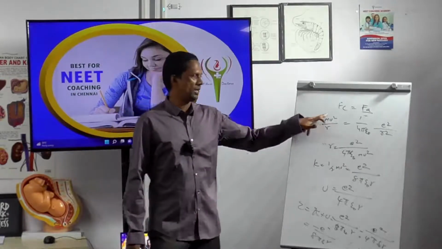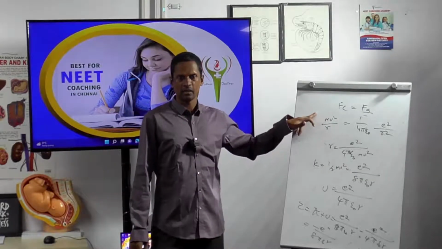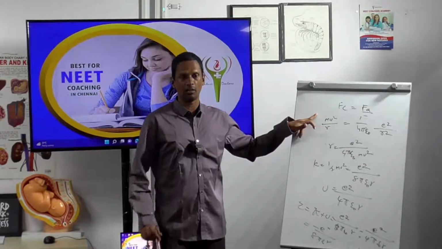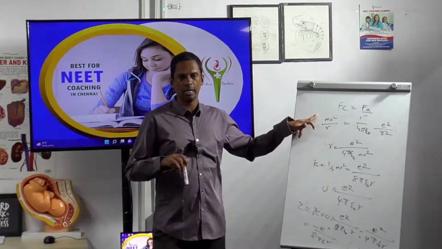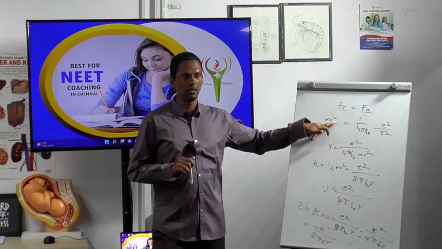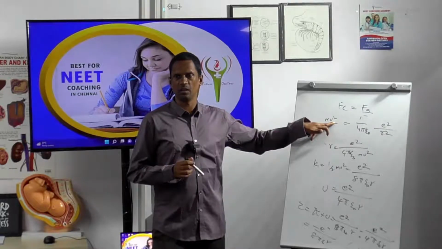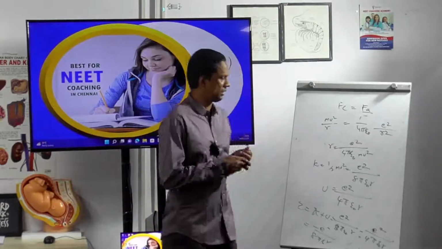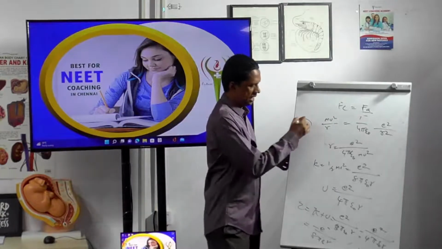In mv square by r, m is the mass of the electron, and this is the centripetal force acting on the electron that is revolving around the nucleus, and v is the velocity. The velocity of the electron is the speed at which the electron is rotating. This is the nucleus, and this is the electron.